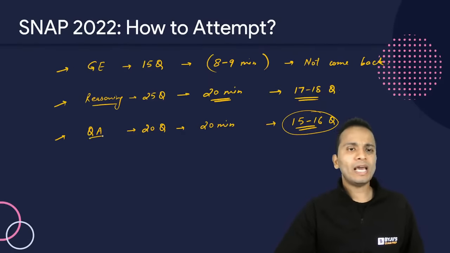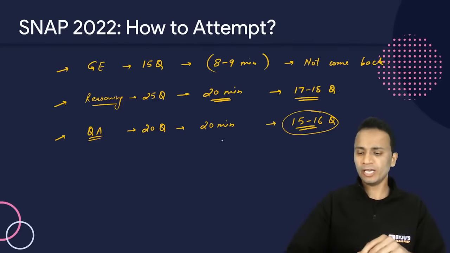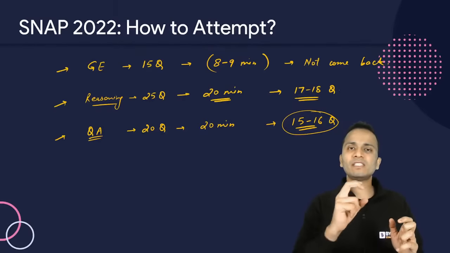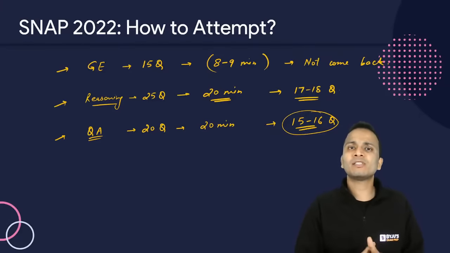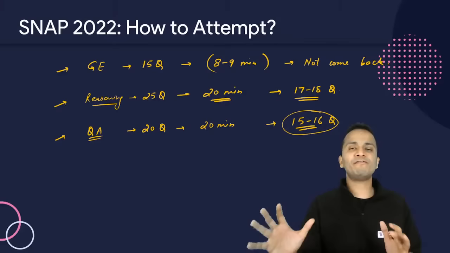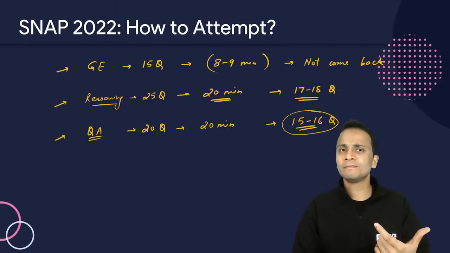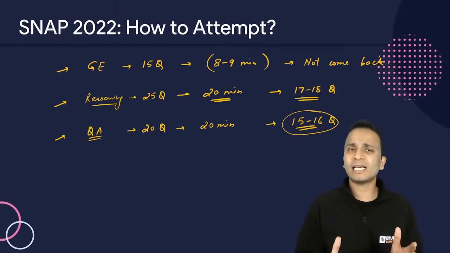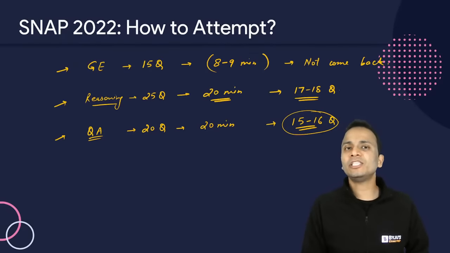Okay. Again, while attempting questions from QA section, you have to be a little more selective. So if I am attempting this paper, QA section, then what I'll do is, in the first go, I will select only those questions which are short in nature. Let's say one liner or maximum two liner. So in the first round, I'll finish off with all one liner or two liner questions, because these questions are less lengthy. I will take less time to interpret, to understand these questions, and hence I'll take less time to finish these questions. Also, if I want to leave these questions, I can take the decision in less amount of